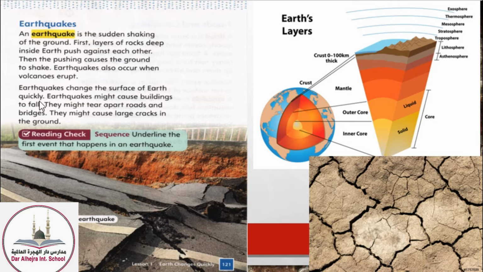If the earthquake is very strong, it changes the surface of the Earth. As you can see, this is a road, but it is damaged because of the earthquake that came by it. Earthquakes can also cause buildings to fall. If the earthquakes are very strong, they might cause buildings, bridges and roads to fall down. They might cause large cracks on the ground. So this is ground, but because there was an earthquake, the ground is cracked, as you can see in this picture.